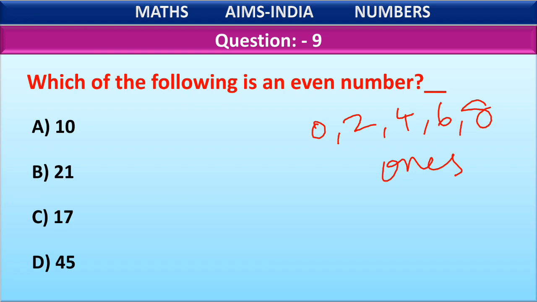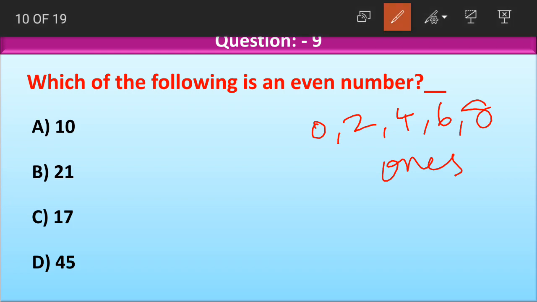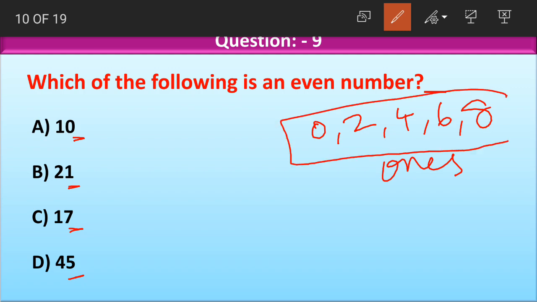Now what should we do here? We are not concerned about the digits at other places. We are concerned only about the digit at ones place, which are these digits here: 0, 1, 7 and 5. Now look at this set of numbers. First digit at ones place is 0. Does 0 fall under this category? Yes, 0 falls under this category. So this is an even number. The first option itself is the right answer.